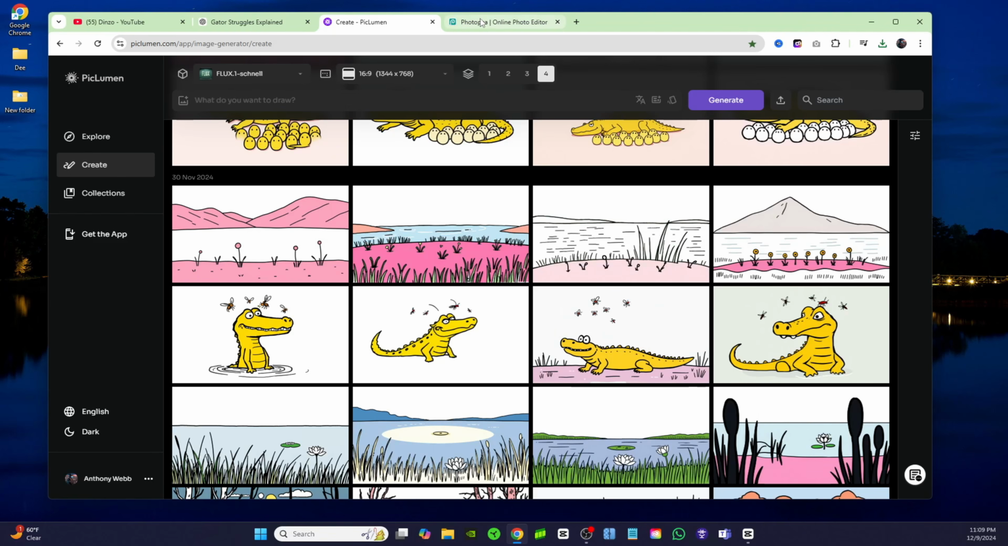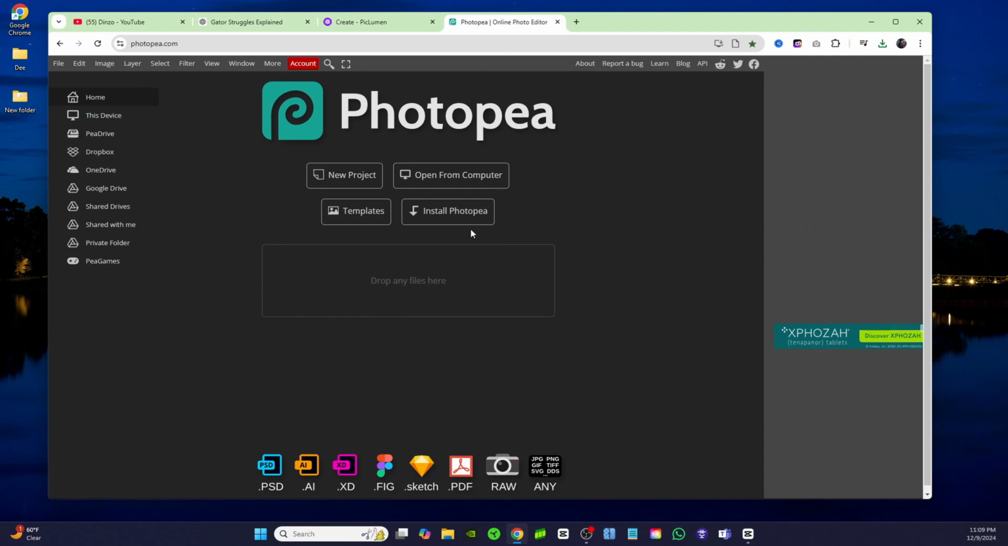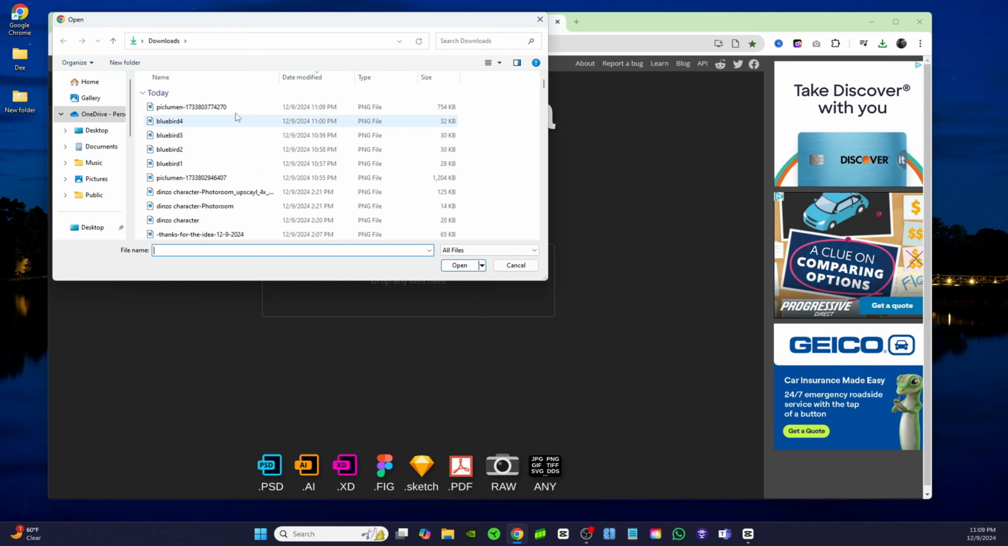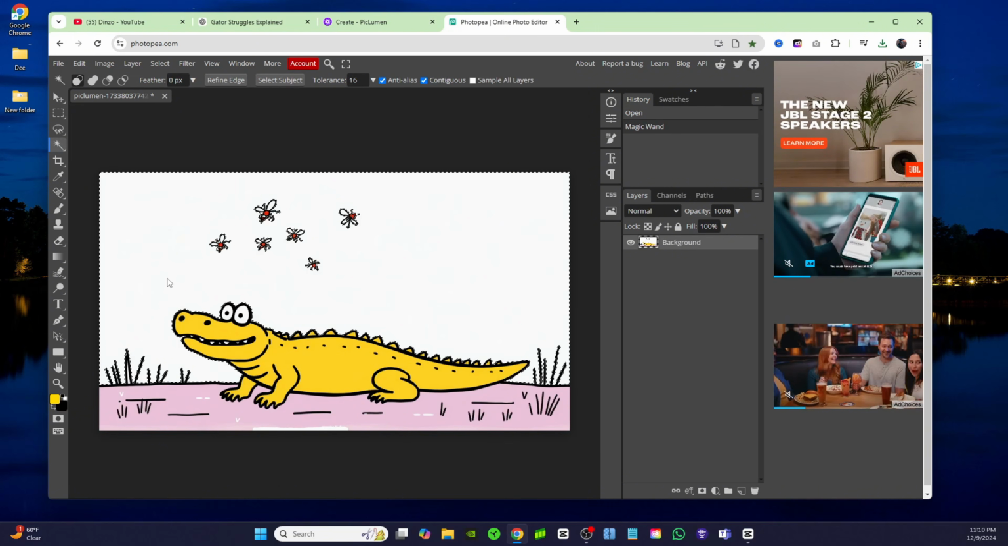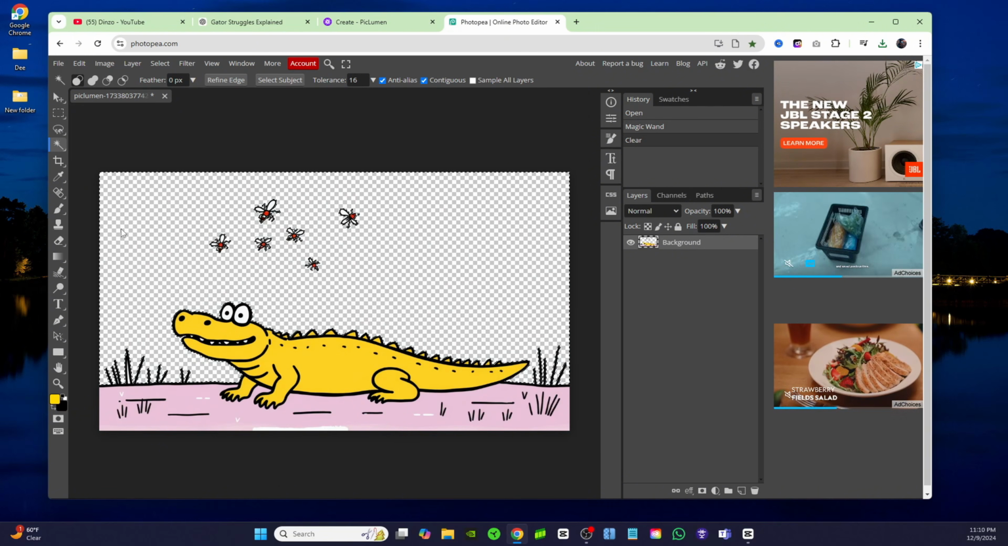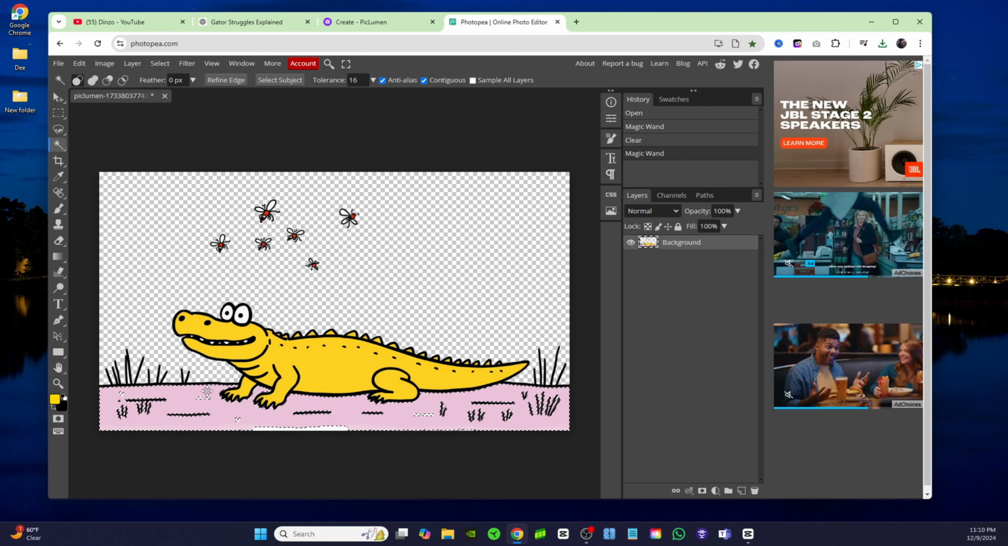We're going to come over to Photopea after we download that picture. And we're just going to open it up. I'm going to go ahead and click on the magic wand tool again, and I'm going to click on the background, and I'm just going to delete it. And then I'm going to click on this floor, and I'm going to delete that as well.